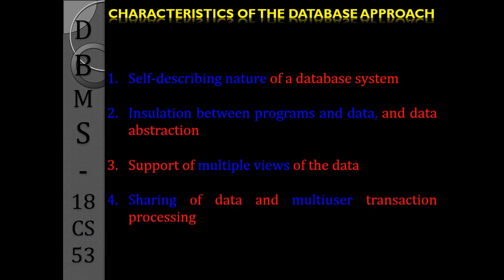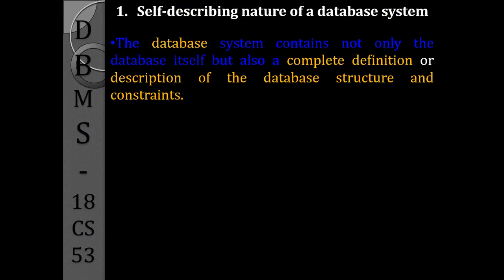And finally, another important characteristic of the database approach is that it supports sharing of the data, and multiple users can perform transactions at the same time. So that is sharing of data and multi-user transaction processing. So these are the four very important characteristics of the database approach. We'll see them one by one. It begins with the self-describing nature of the database system. So how does it describe itself?